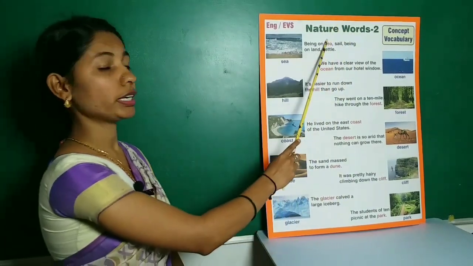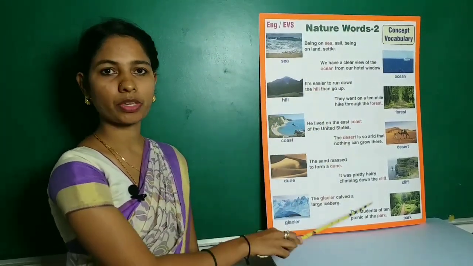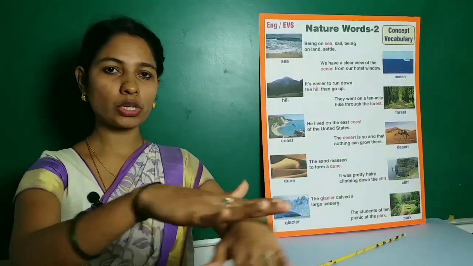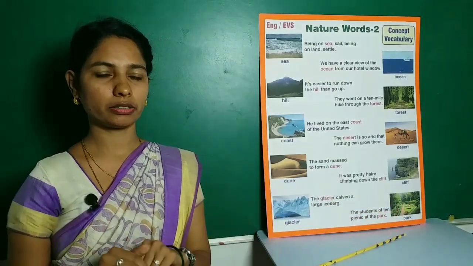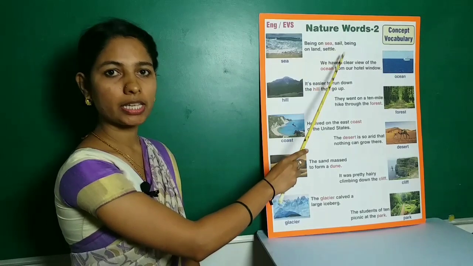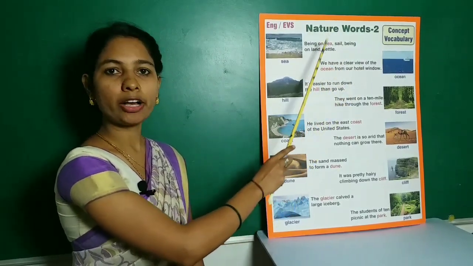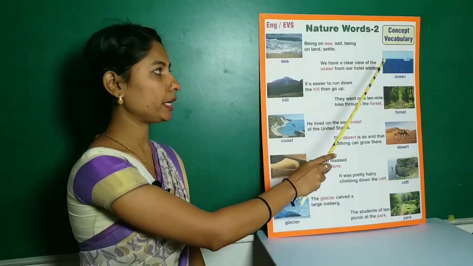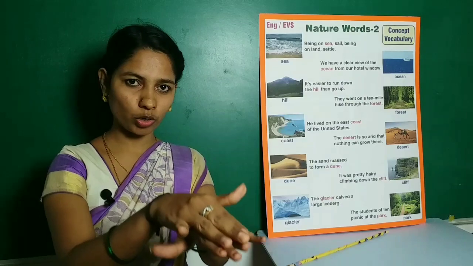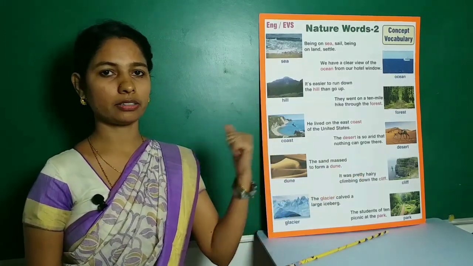Let's continue with nature words too. The first word is sea. Sea means the salt water that covers most of the surface of the earth. Example, being on sea, sail. Being on land, settle. Fish have to sail in water, but man has to settle down on land.